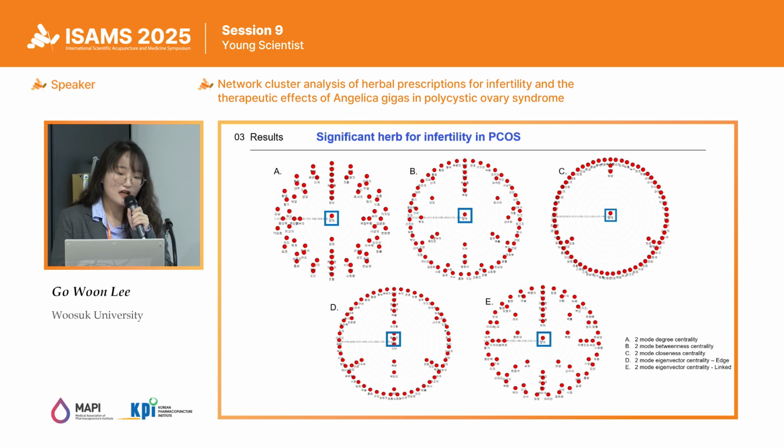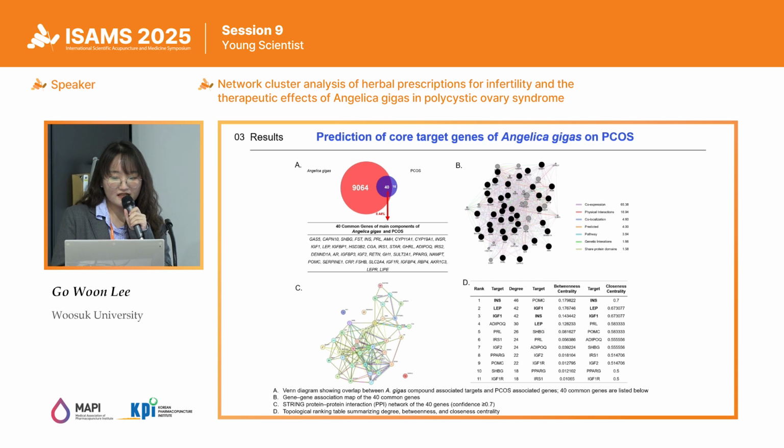Next, for the herbs, Angelica Gigas showed the highest centrality across degree, betweenness, and closeness measures, confirming its importance in prescriptions. In eigenvector centrality, Angelica Gigas and Peonia Root were central in the edge-based analysis, while Angelica Gigas remained central in the linked-based analysis. At the 5 centrality values, the Angelica Gigas were all located at the center. Analysis of Angelica Gigas revealed that among PCOS-related target genes, insulin, leptin, and IGF-1 showed high associations.